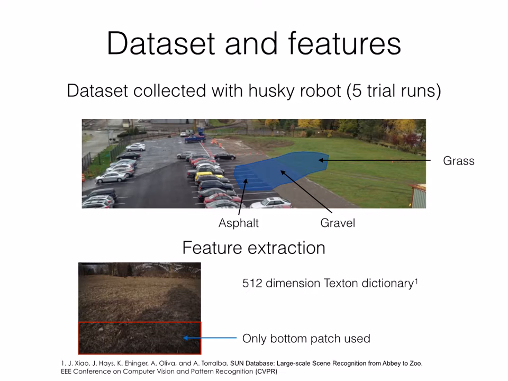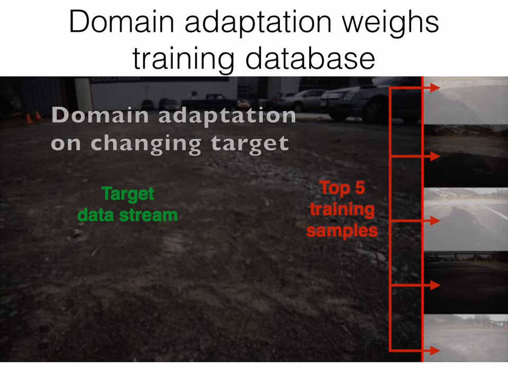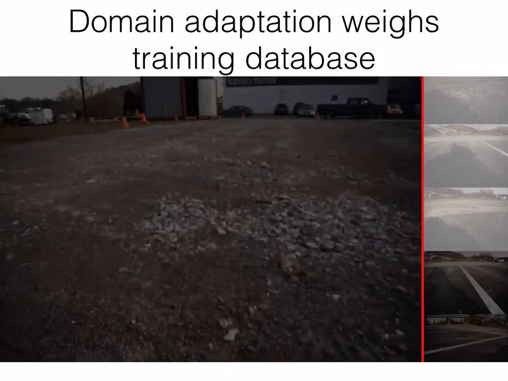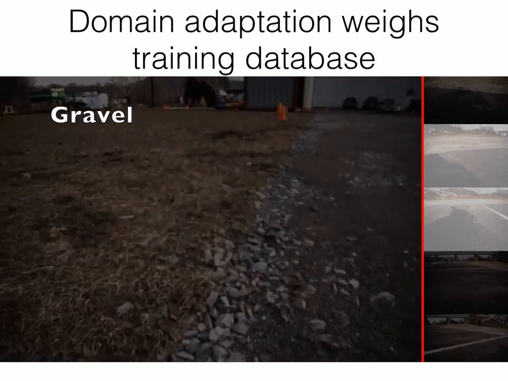We use a dataset collected with a Husky robot equipped with a camera as it moves over three different kinds of terrain: asphalt, gravel, and grass. For features, we use a 512-dimension texton dictionary. The following video shows how domain adaptation works in practice. The main window is the target data stream, and on the right-hand side are the top 5 training sample images according to the weights assigned by domain adaptation.